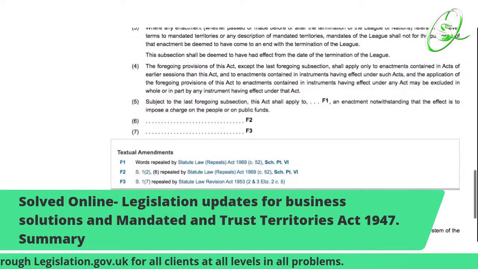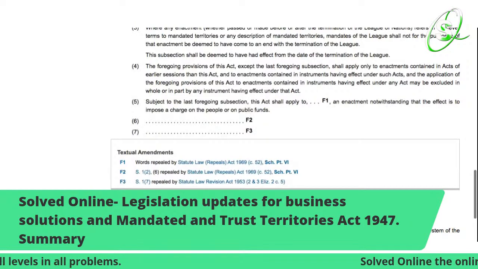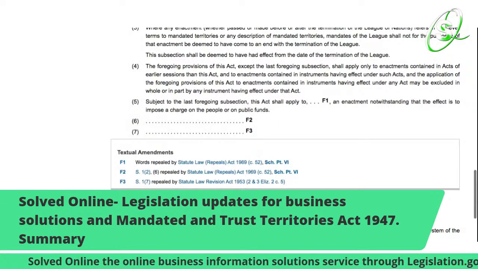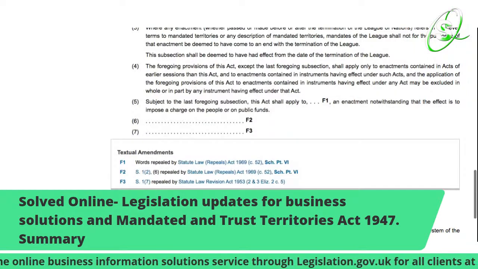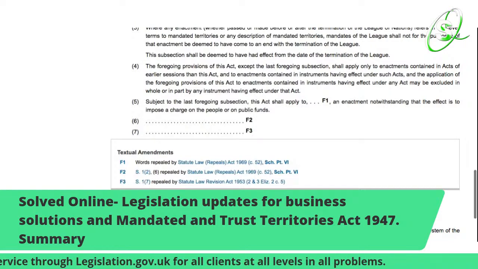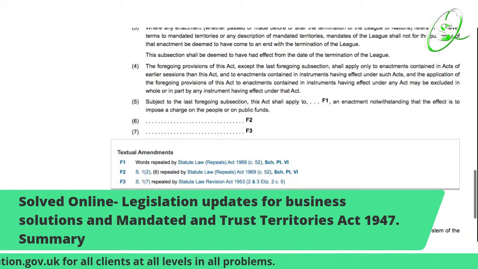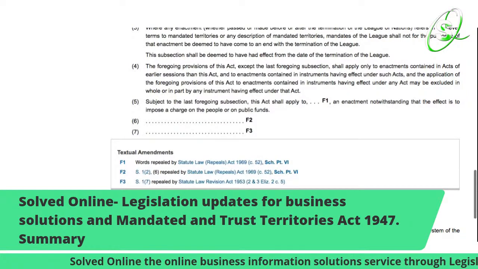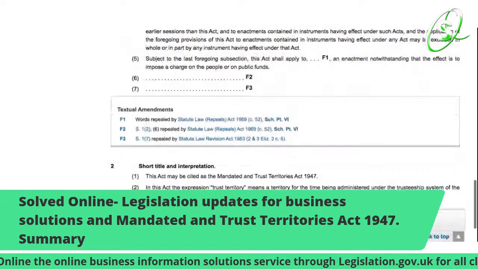Subject to subsection 5, subject to the laws foregoing subsection, this act shall apply to an enactment, notwithstanding that the effect is to impose a charge on the people or on public funds. These are very important things to really know about.